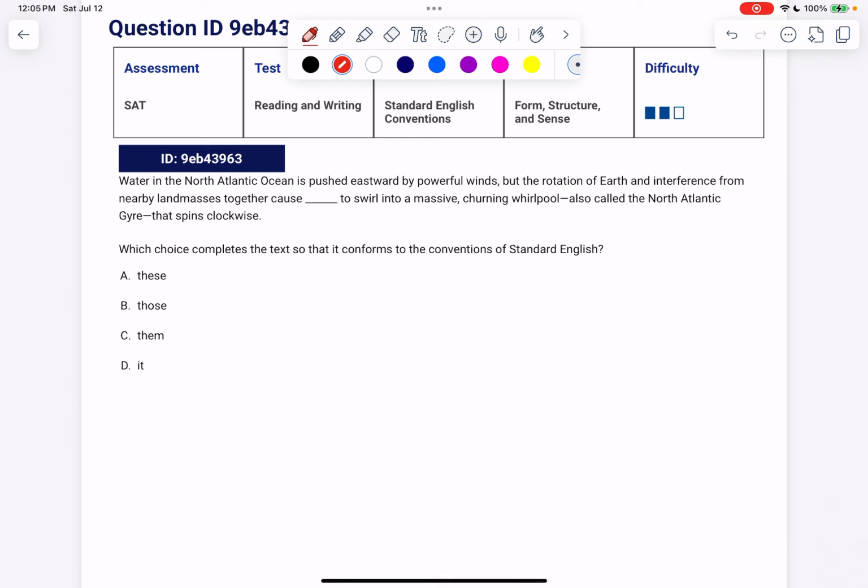Looking at these answer choices here, you can see we have pronouns. We have plural for A, plural for B, plural for C, and singular for D, which makes D very tempting, but let's double check what it's referring to. We know on the more challenging ones, it can be a trap.